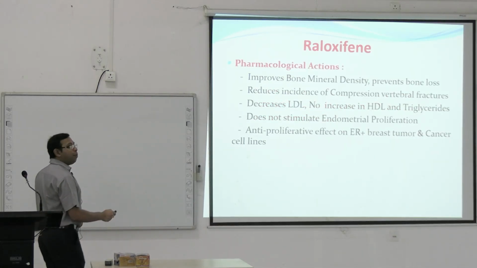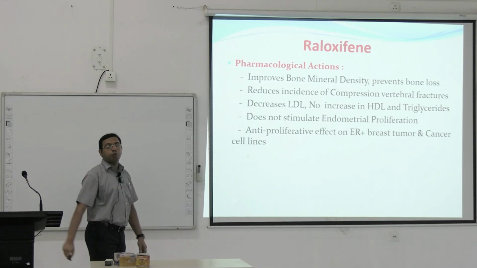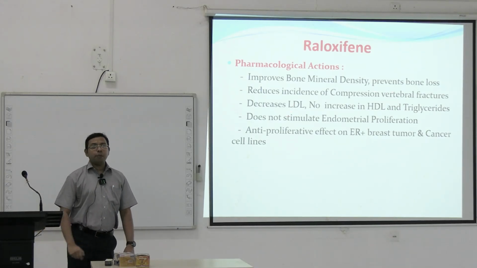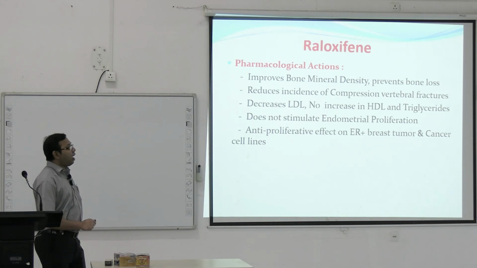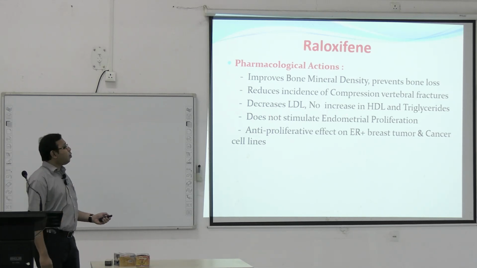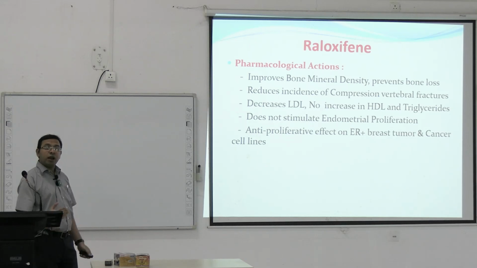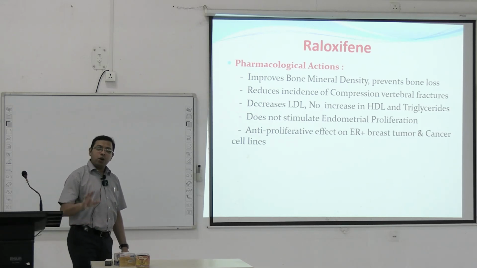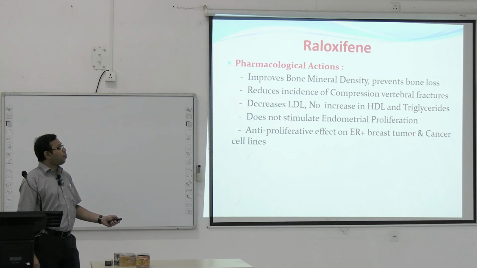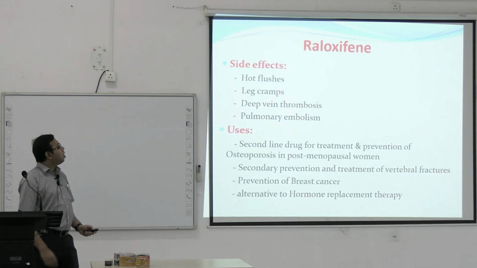So it improves bone mineral density and prevents bone loss, reduces the incidence of compression vertebral fractures, and decreases LDL, with no increase in HDL and triglycerides. It does not stimulate endometrial proliferation, so there is less chance of endometrial carcinoma, and it has an anti-proliferative effect on estrogen receptor positive breast tumor and cancer cell lines.